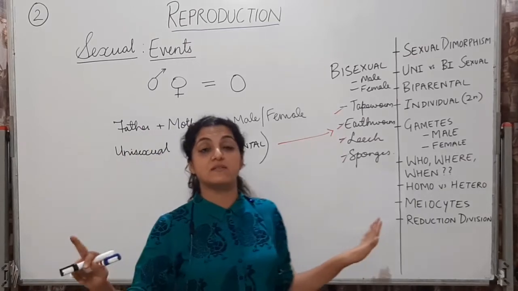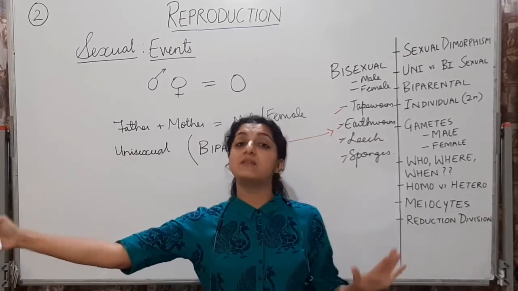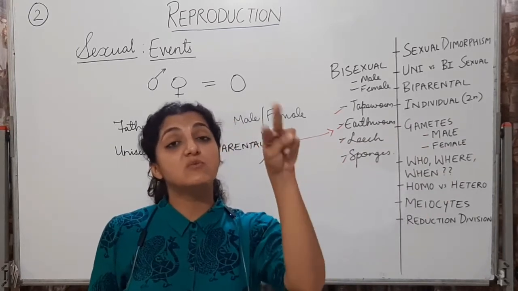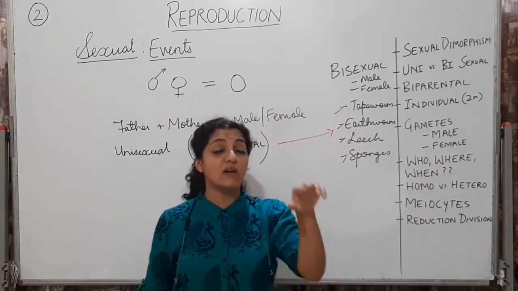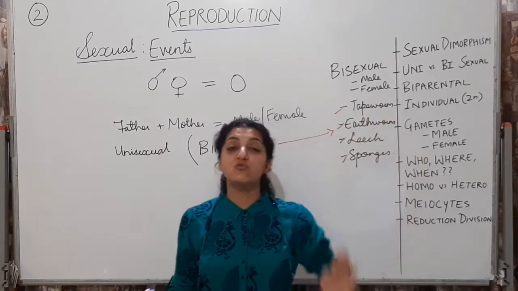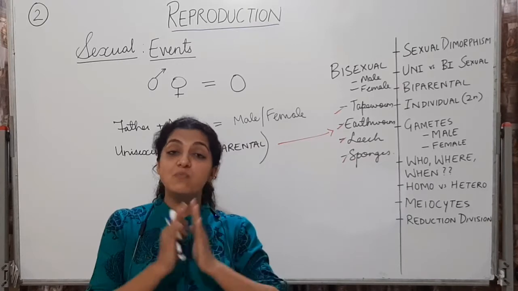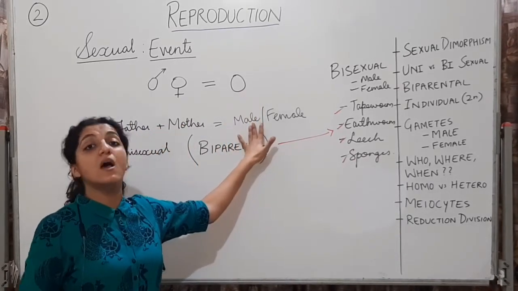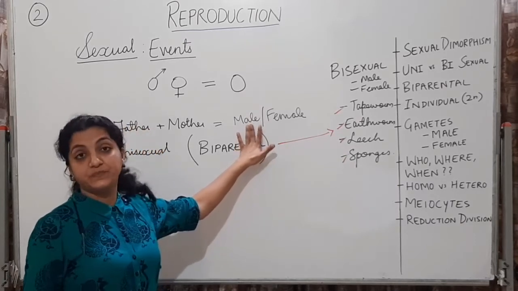We have two parents. Alright, one will always be the male and one will always be the female. You will not have parents in which both are mothers, like both are females. No. One has to be of one sex and the other has to be of an opposite sex to meet and to produce a new offspring which can be a male, which can be a female.